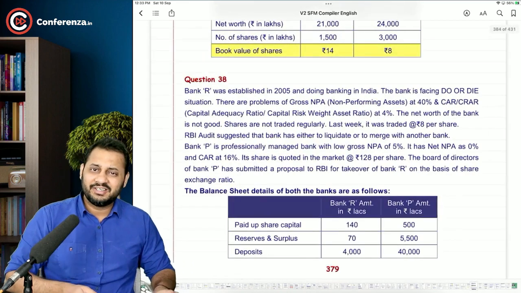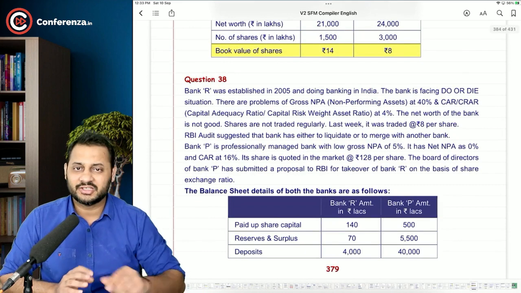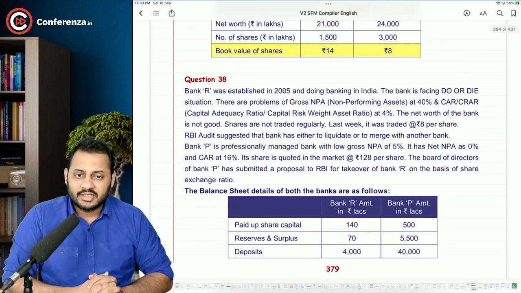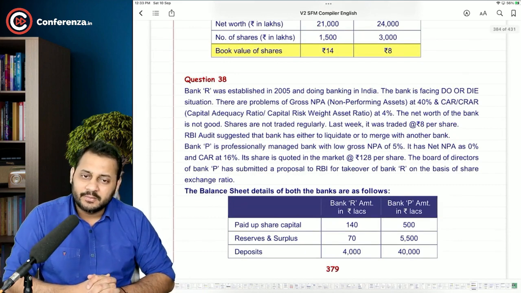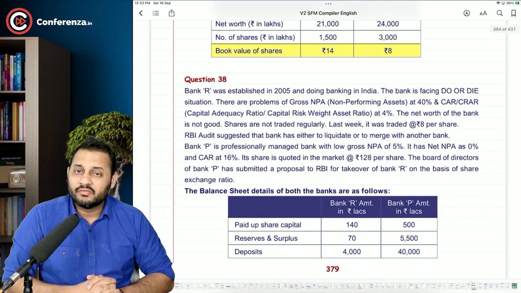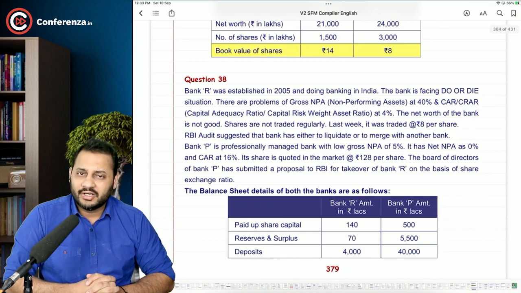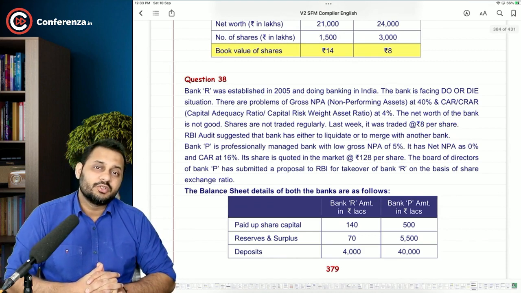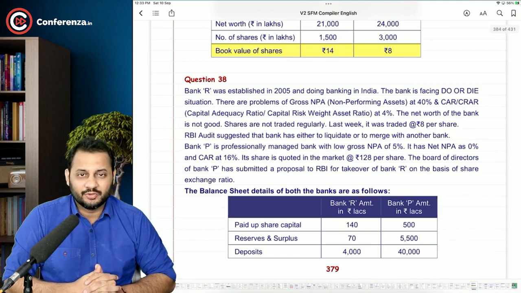Question number 38, 39, 40. These three questions are very interesting questions. These are like big questions, you can say. And we are going to learn one of the negative factors to calculate the swap ratio in this. We are going to do only one question, the biggest of the three, and the rest of the two questions will be homework for you. Let's have a look at question number 38.